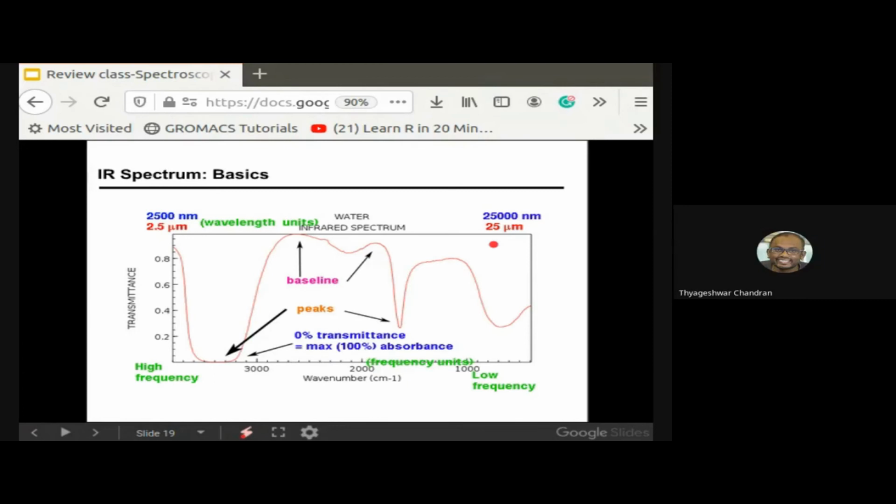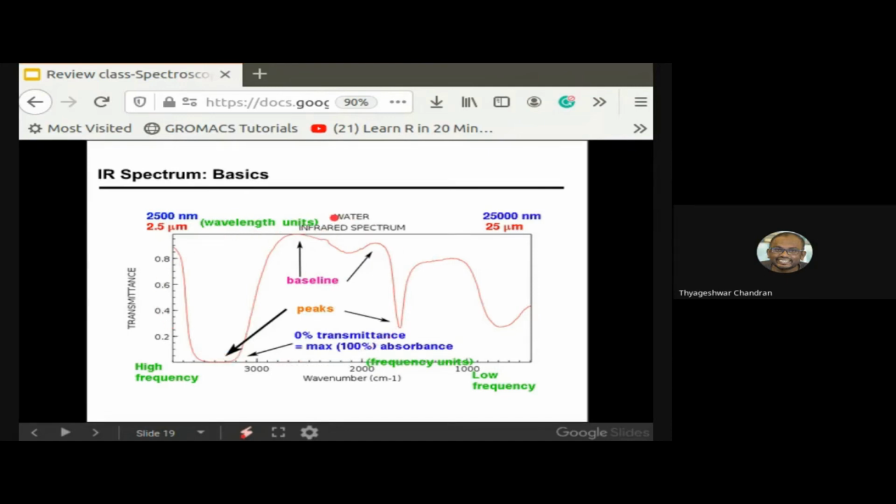This comes to your question. Water absorbs at this particular spectrum, 3200 to 3600. This particular region is called the functional group region. This region is going to be very important in the IR spectra. And this region is called the fingerprint region, which is normally left out as a junk region. Normally you use the functional group region to infer the data.